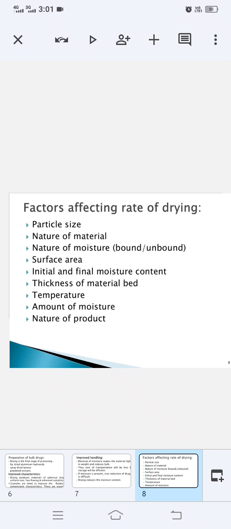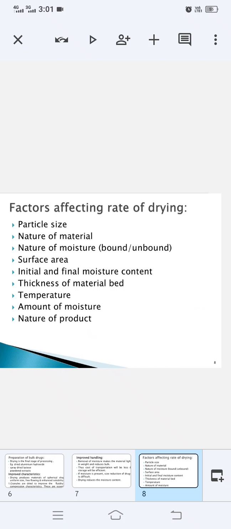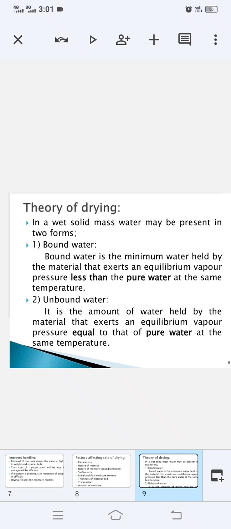Then temperature, what is the temperature that is to be provided to the material which is to be dried. Then the second last one is the amount of moisture, and the last is the nature of the product. So these were the various factors which affect the rate of drying. Next one is the theory of drying. For every process, there are some theories. So let us study the theory of drying.